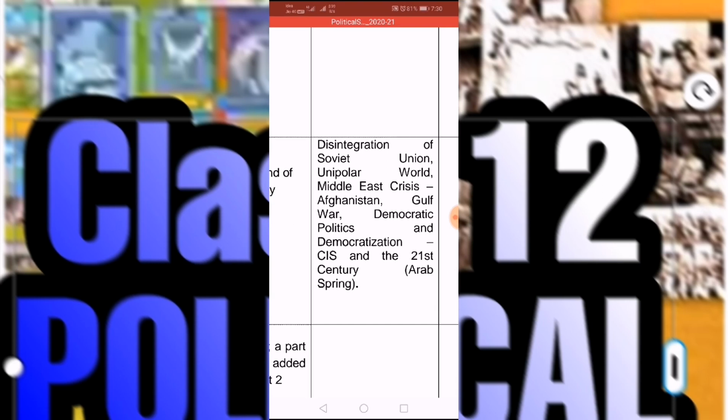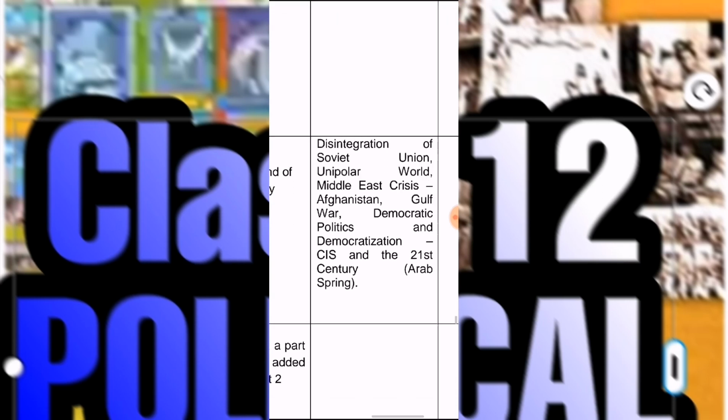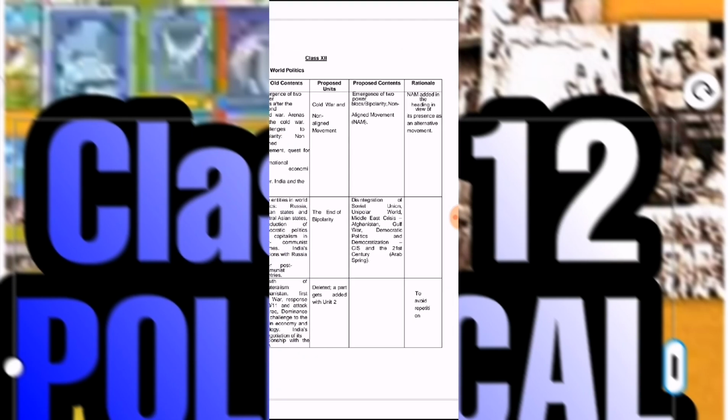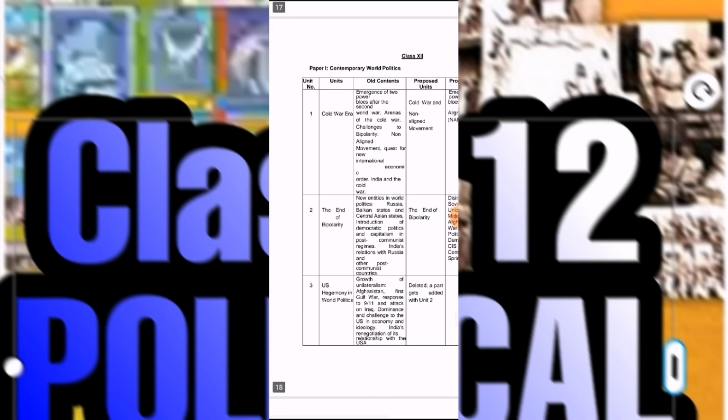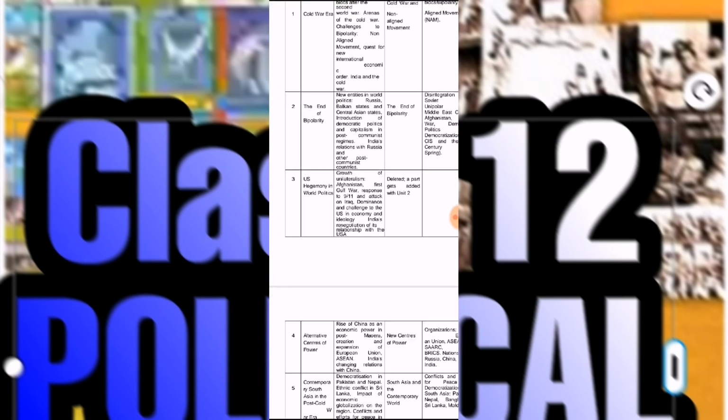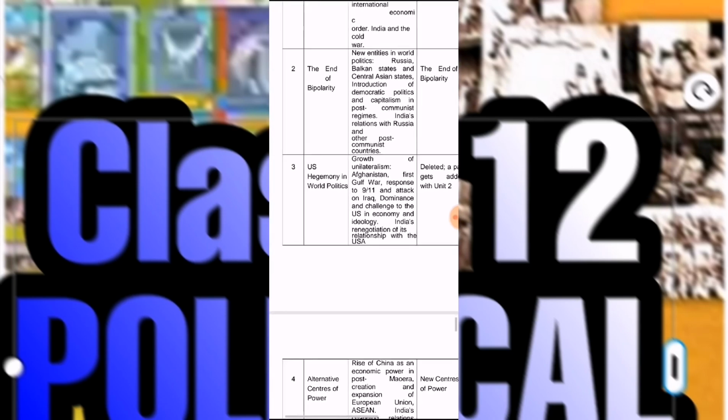See, in these Arab countries we are going to talk about the Gulf War, crisis in the Middle East, Afghanistan, then countries of the 21st century. This topic is important in unit number 2. Now see the third chapter, US hegemony. This topic is deleted. But a few important topics of this chapter are included in unit number 2.